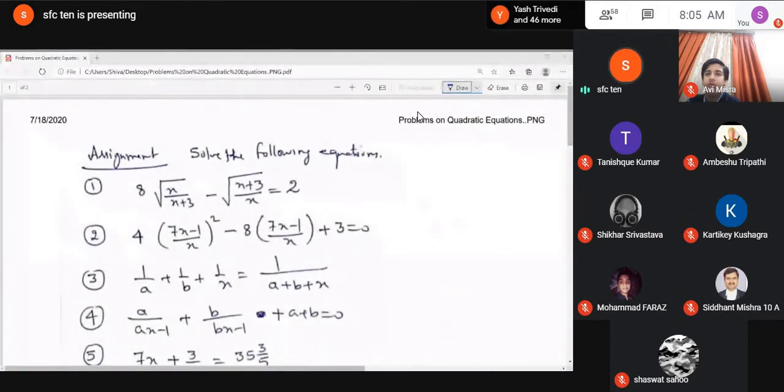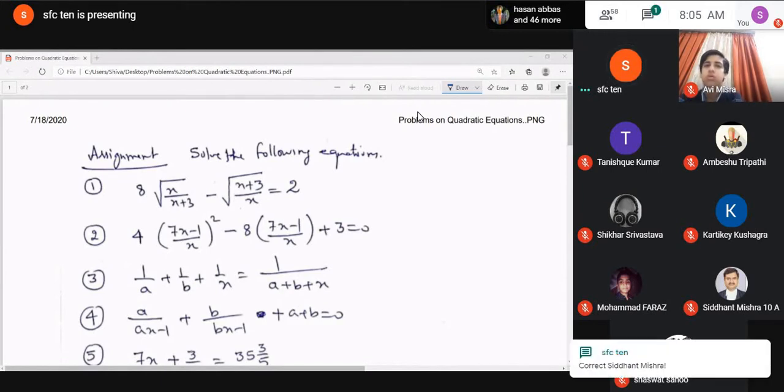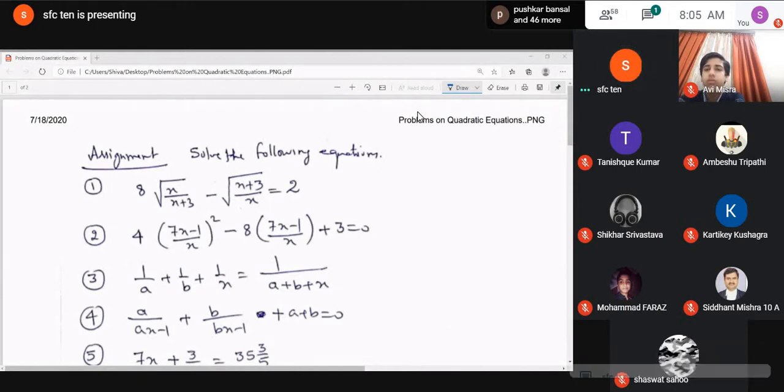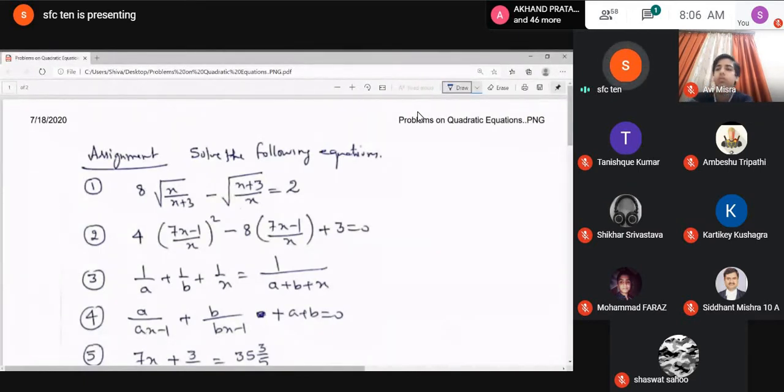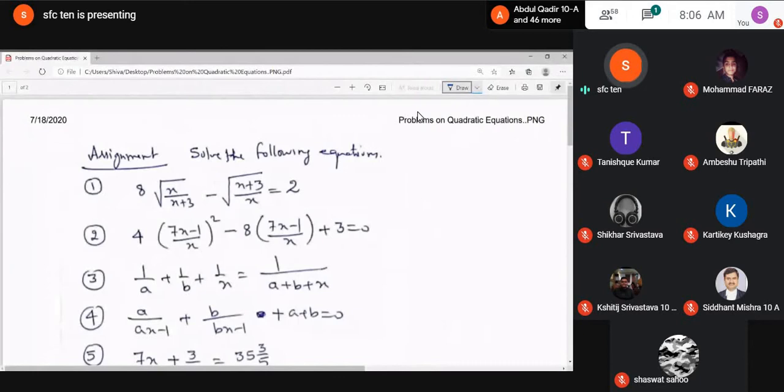Now, in this question you have to take under root x upon x plus 3 as suppose any variable, and the second one is the reciprocal, so you will get it easily. Similarly, the second one: 4 into (7x minus 1 upon x) whole square minus 8 into (7x minus 1 upon x) plus 3 equal to 0. What was the result of this? 2 by 11 and 2 by 13. Absolutely correct. Very good.